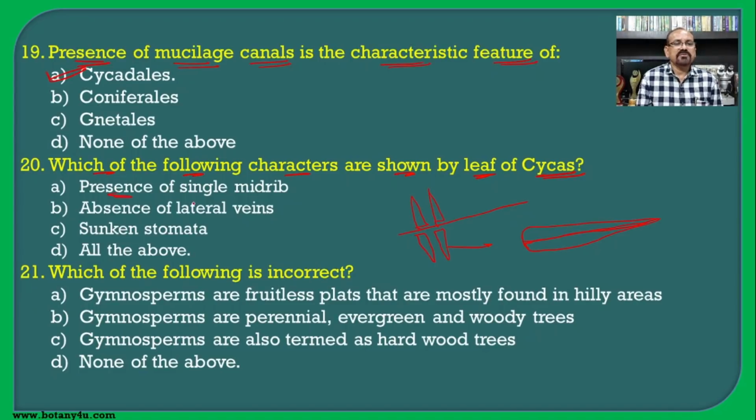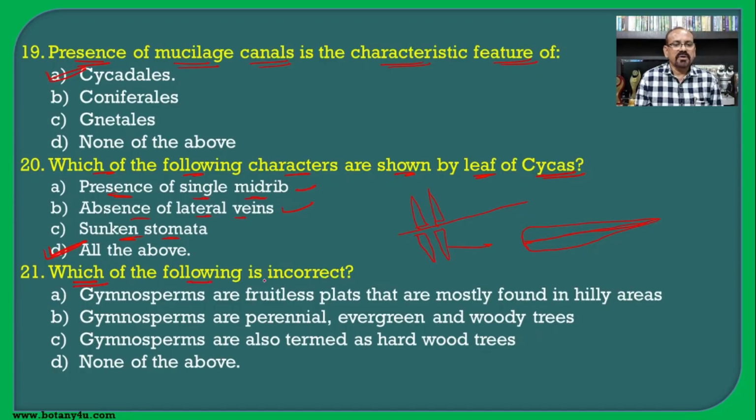So the presence of a single midrib is correct. Then absence of lateral veins is also correct. And if you see the TS of the leaf, we find the presence of sunken stomata. The presence of sunken stomata indicates the xerophytic nature of the leaf of the cycas, and hence all the above become the answer for this question.